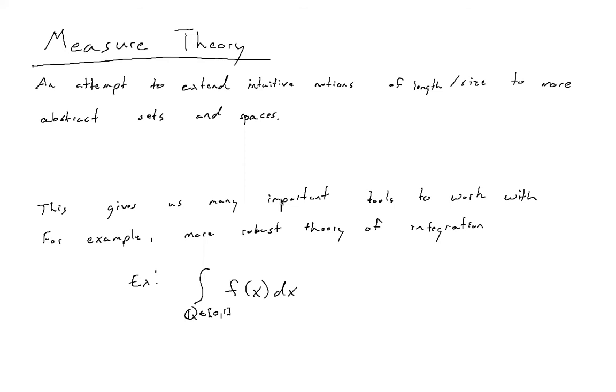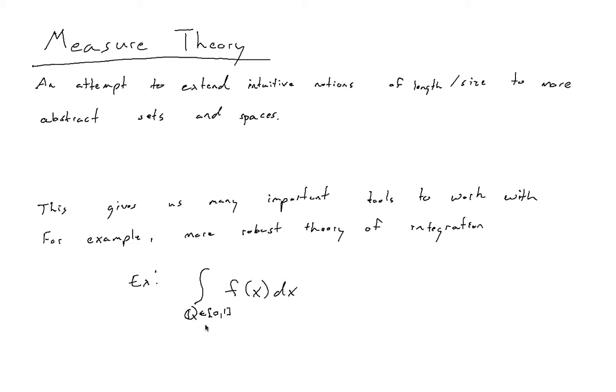So before we begin, a little introduction. As I said earlier, our measure theory is going to be an attempt to extend the idea of length or volume of a set or an interval to more abstract sets and even more abstract spaces. When we're talking about measure of sets, we can talk about measure of real sets, of sets of real numbers, and we can talk about sets in abstract metric spaces, things like that. So we really get a very broad idea of what measure theory is. And it gives us a lot of great tools.